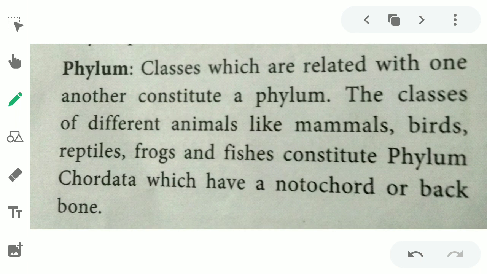Next level is phylum. Classes which are related with one another constitute a phylum. The classes of different animals like mammals, birds, reptiles, frogs and fishes constitute the phylum Chordata, which have a notochord or backbone.